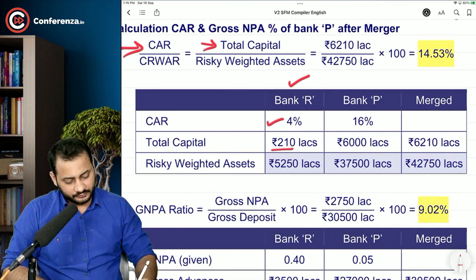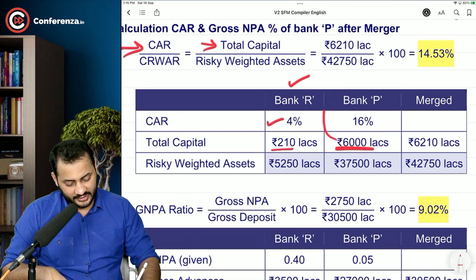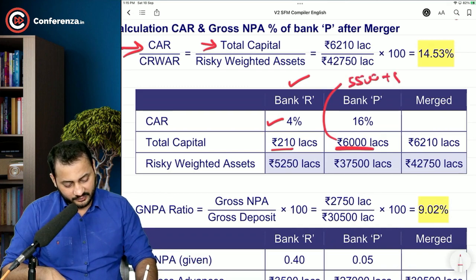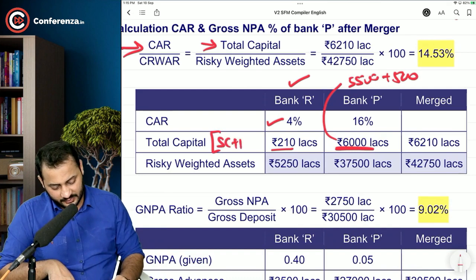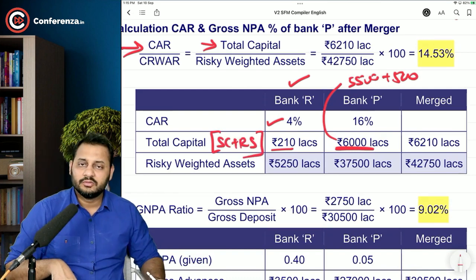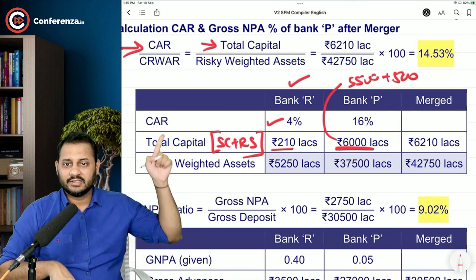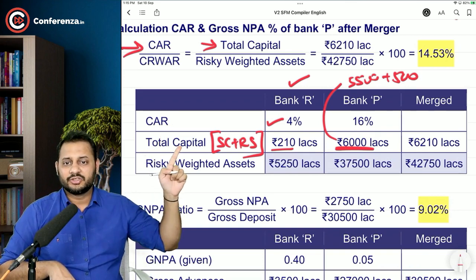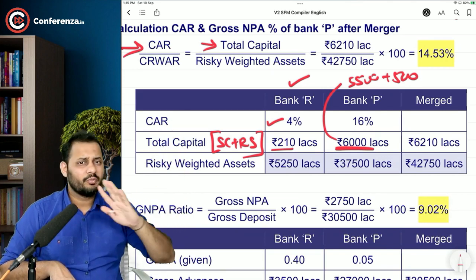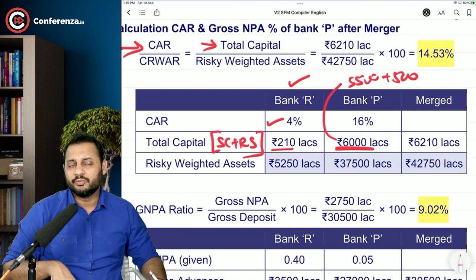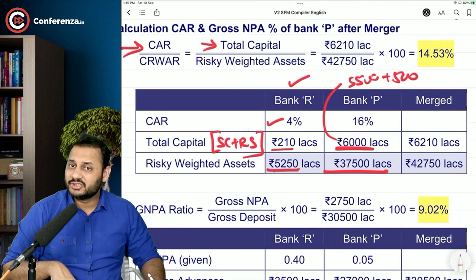So what we did is we took bank R and calculated the risky weighted assets. Now the total capital of P is 6,000 lakhs. Do you agree with this? 5,500 plus 500, share capital and reserves and surplus. This is nothing but share capital plus reserves and surplus before merger. So we had total capital of 6,000 lakhs and the ratio was 16%. So 6,000 divided by 16% will give you the risky weighted assets in bank P. This will not match with the balance sheet. Don't try to match it. So these two are the risky weighted assets in the pre-merger company.